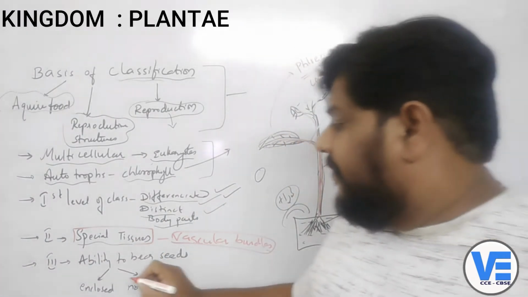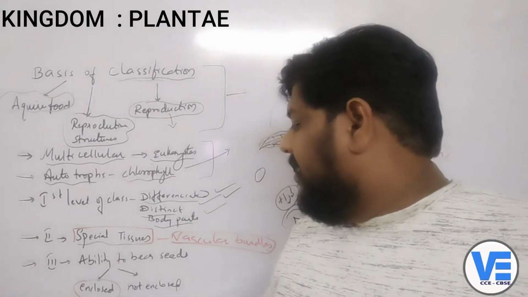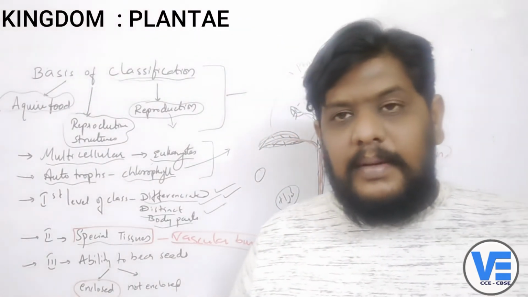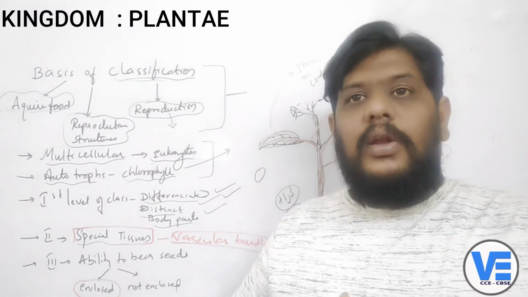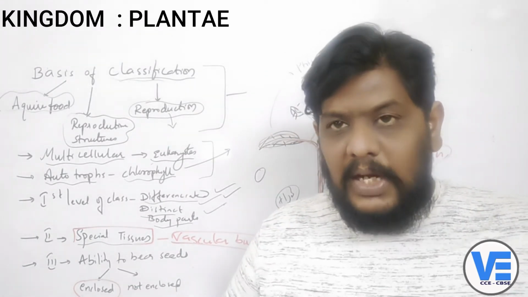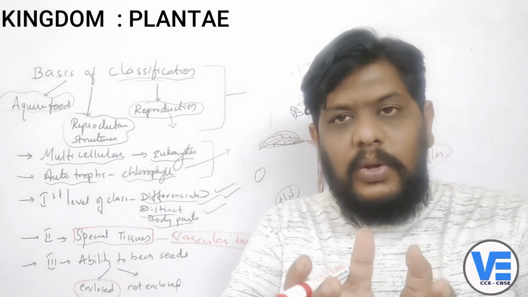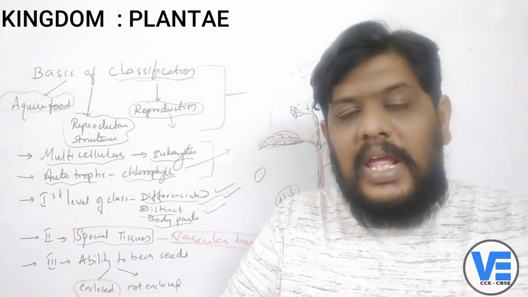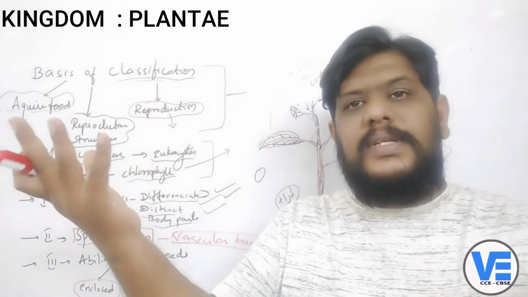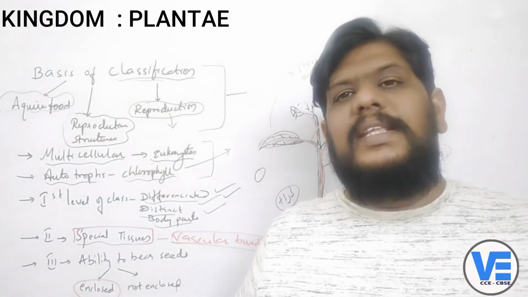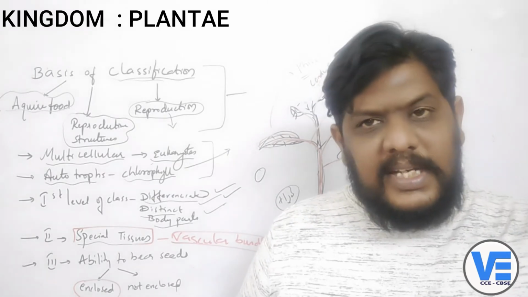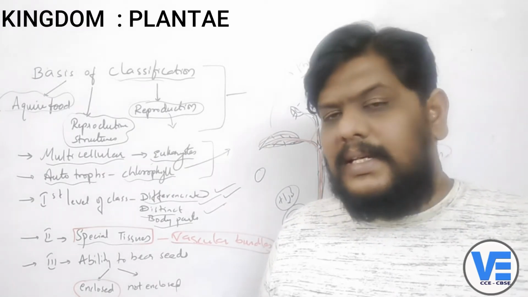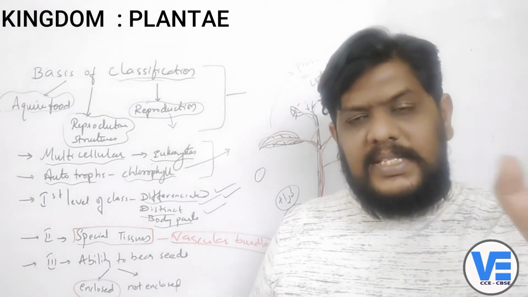Now if the plants are able to bear the seeds, whether they are enclosed or not enclosed. Are they enclosed? For example, if you take a mango, the seeds are in the fruit. If you take the pine and cypress, they are directly outside. You can see them. Whereas you cannot see the seeds in the mango, or the seeds in the apple, isn't it? So the seeds are enclosed.